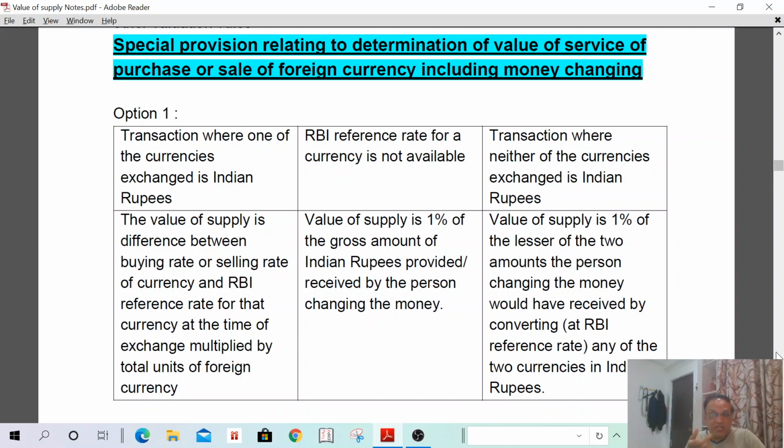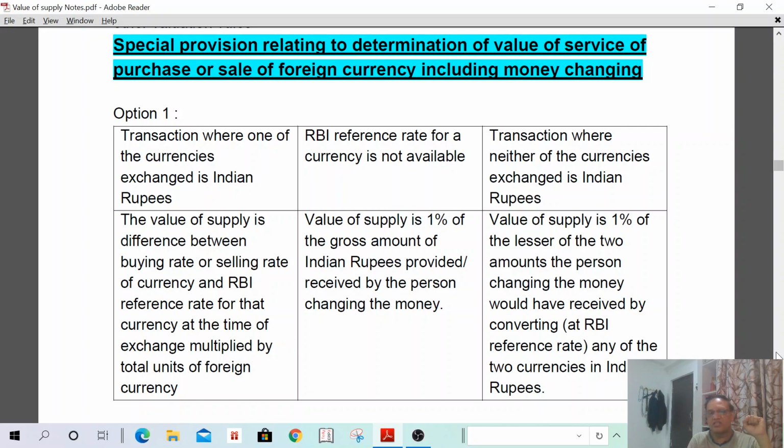In such a case, there is no Indian currency, so first you have to convert into Indian rupees. You have US dollars and you want to buy UK pounds. The US dollars you have to convert into Indian rupees, and the UK pounds also you have to convert into Indian rupees. Suppose you require 10,000 UK pounds and the rate is 80. 10,000 into 80 is 8 lakhs, which you have to convert.